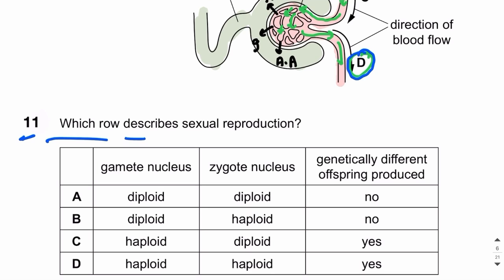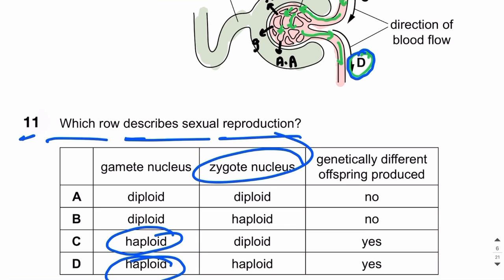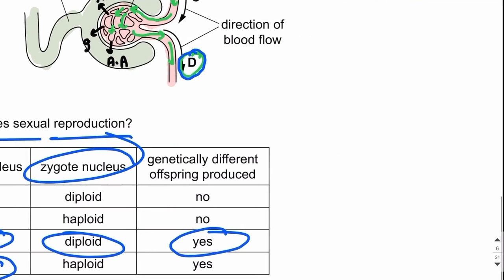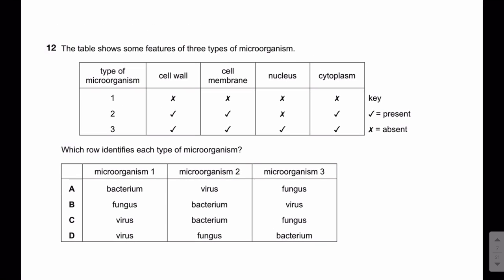Which row describes sexual reproduction? So guys, as you all know, sexual reproduction is a type of reproduction which involves the fusion of gametes. And gametes are haploid cells, or we can say the nucleus of the gamete is haploid. When the gametes fuse, a zygote is formed, and the zygote nucleus is obviously diploid because the zygote is formed by the fusion of two haploid gametes. So the zygote nucleus is diploid, and the offspring that are produced are genetically different. These are the features of sexual reproduction. The answer is C. Let's move on to MCQ number 12.